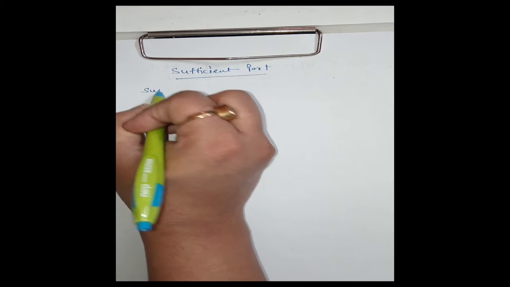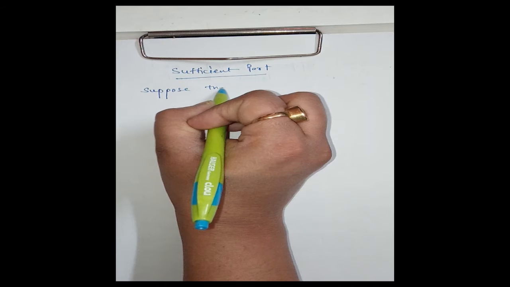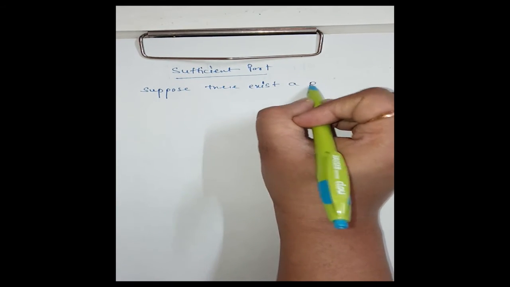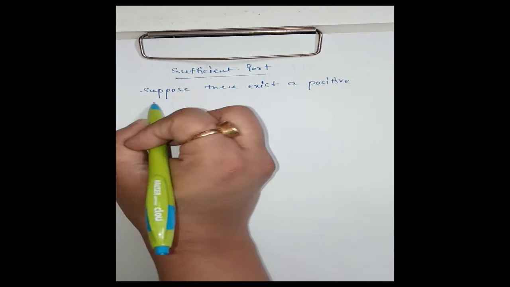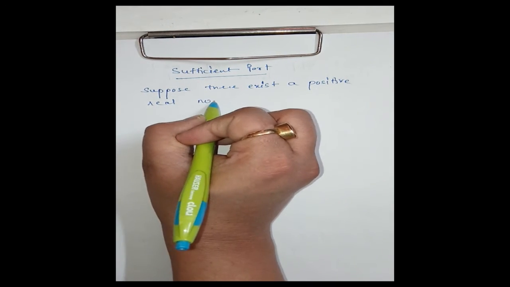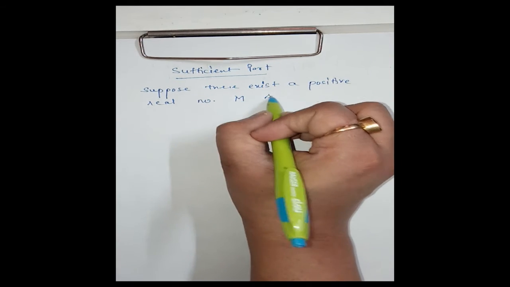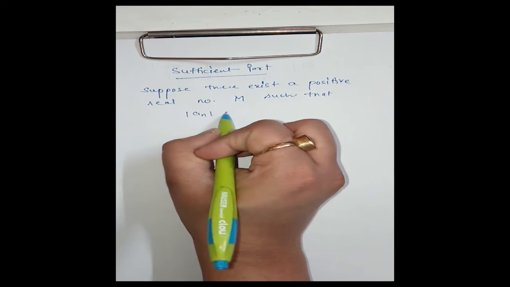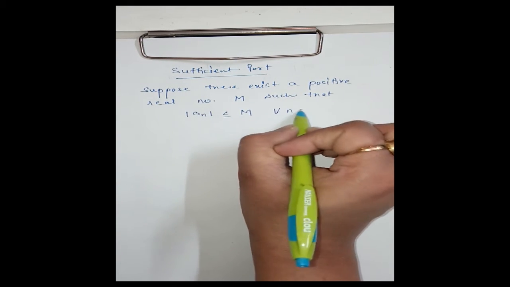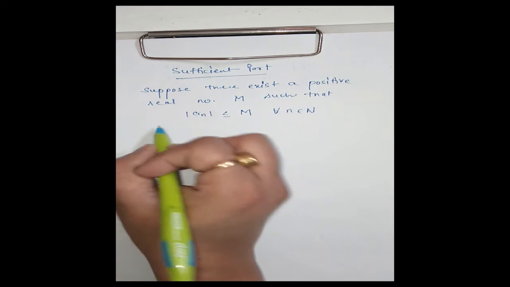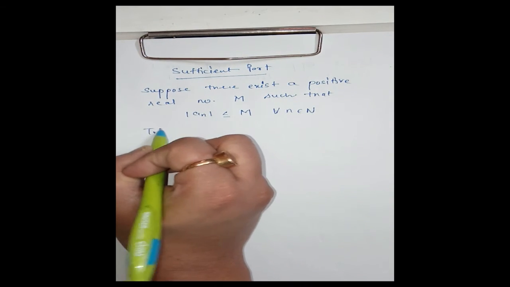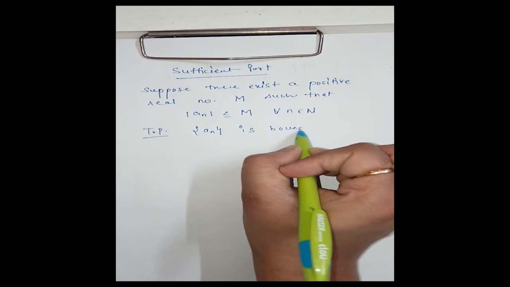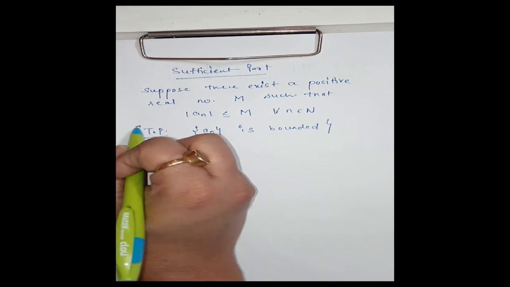Suppose there exists a positive real number M such that mod an is less than or equal to M for every n belonging to natural number. To prove sequence an is bounded, that is bounded above as well as bounded below, that we want to prove.